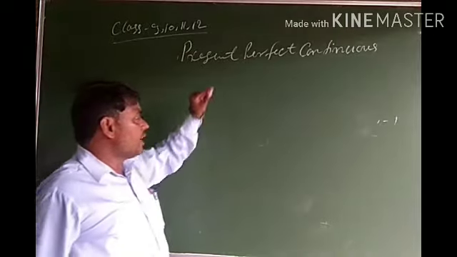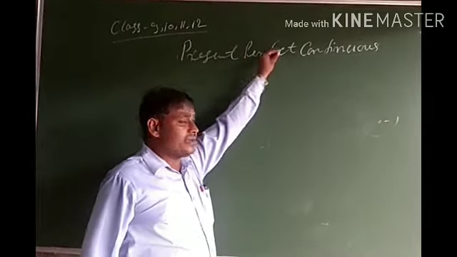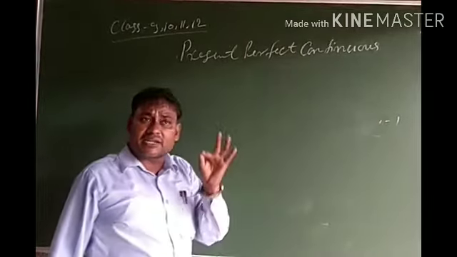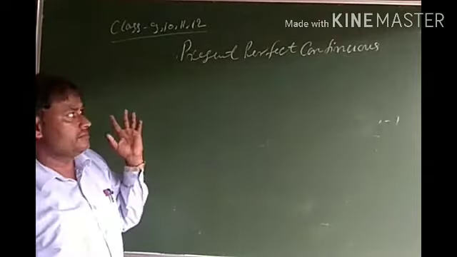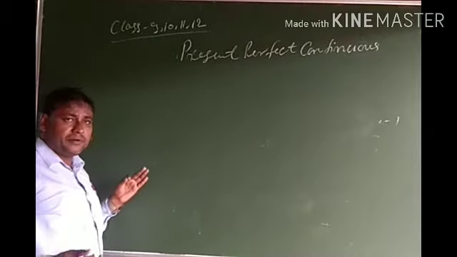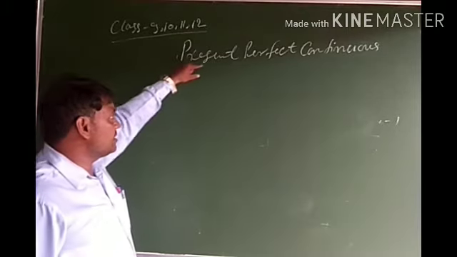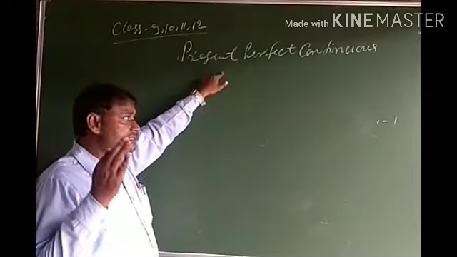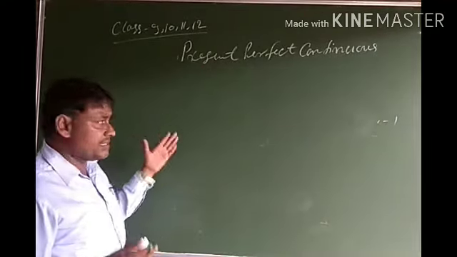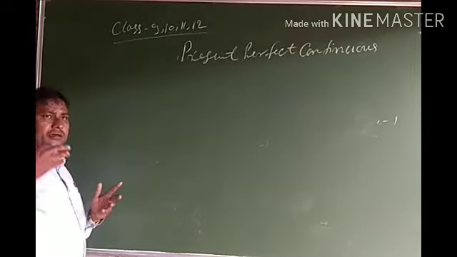If you have to show some perfect and some continuous, then time is necessary. If time is denoted in Hindi sentences, then that sentence will be called present perfect continuous.